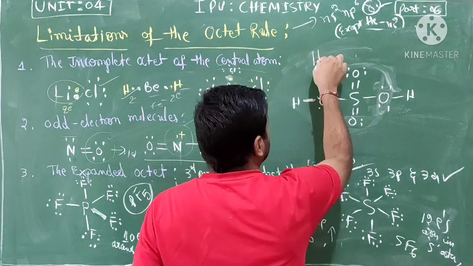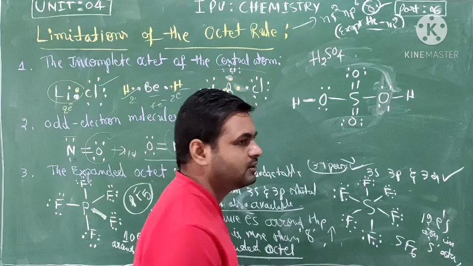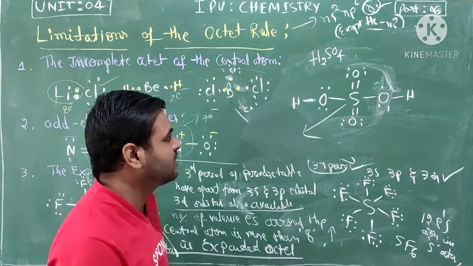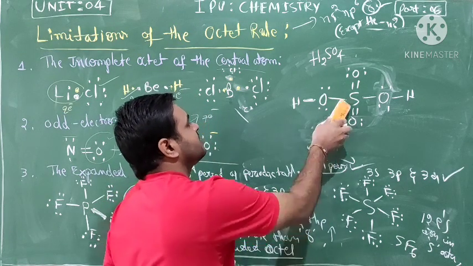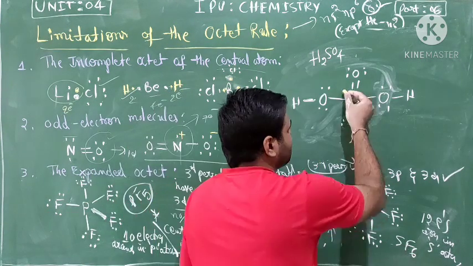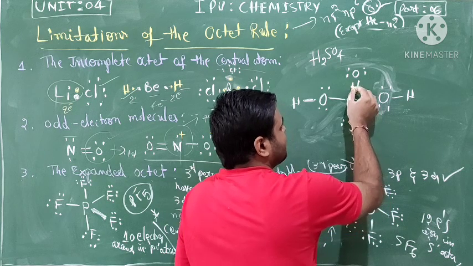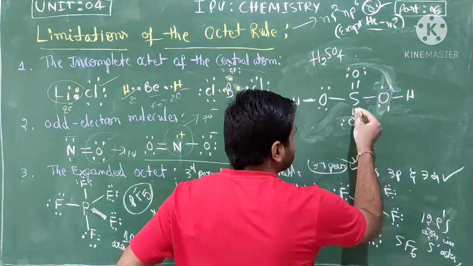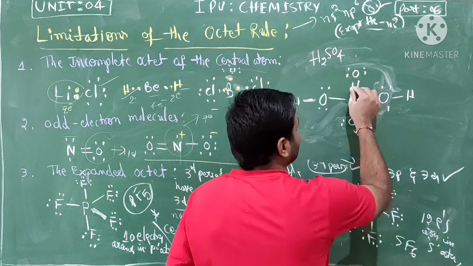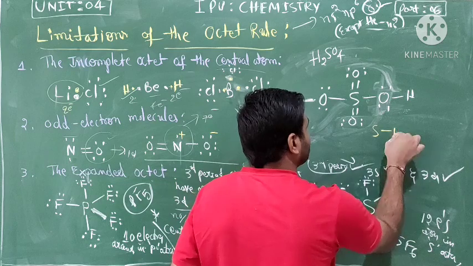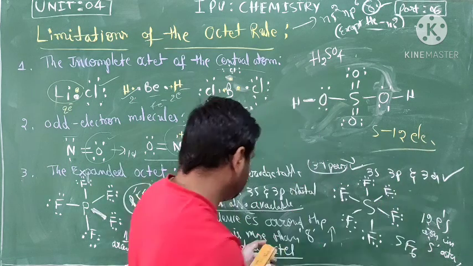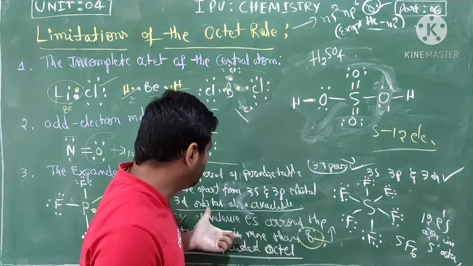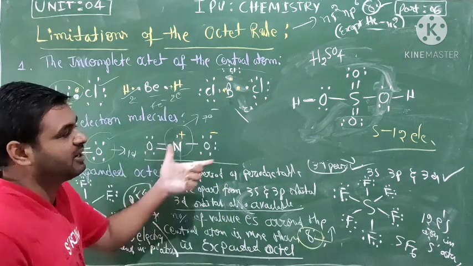Okay, this is the sulfuric acid H2SO4 molecule. So just see the central atom, the sulfur. How much is the possibility of this molecule of sulfur? On the central atom of sulfur, we have 6 bond capacity. Each bond is 2 electrons, so 1, 2, 3, 4, 5, 6, 7, 8, 9, 10, 11, 12. Sulfur has 12 electrons. It is more than 8. So like these examples, the third consideration of the limitation of the octet rule is the expanded nature.